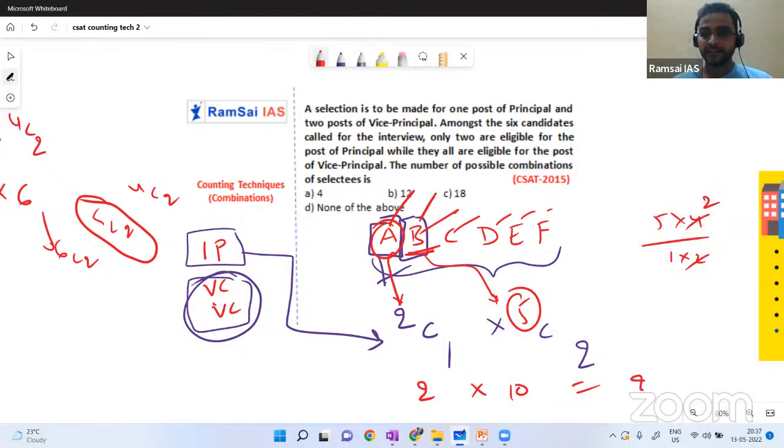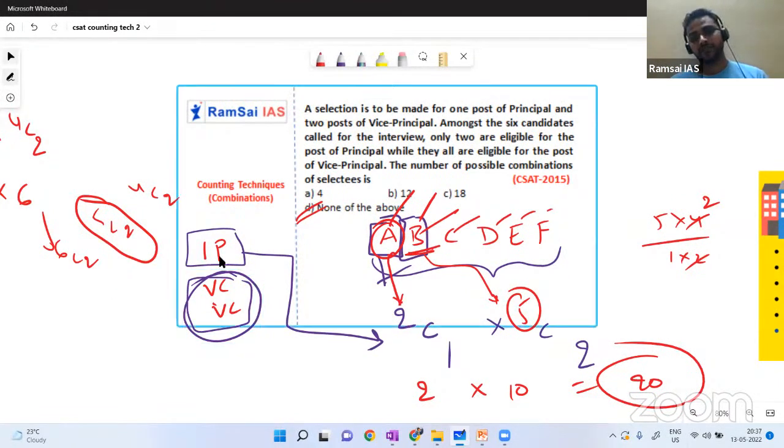10. 10 twos are 20. So where is 20? None of the above. I'll go with option D, none of the above. The actual answer is that 20 different ways are possible. Okay, different combinations are possible.